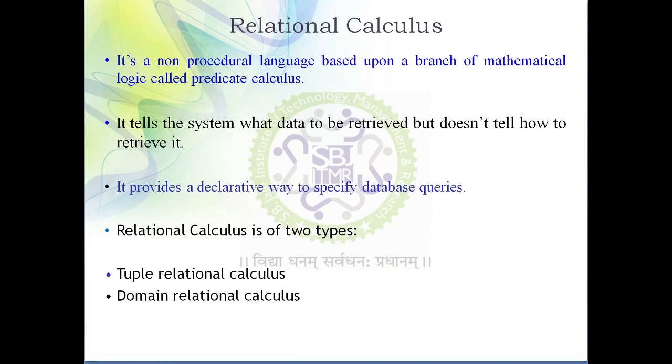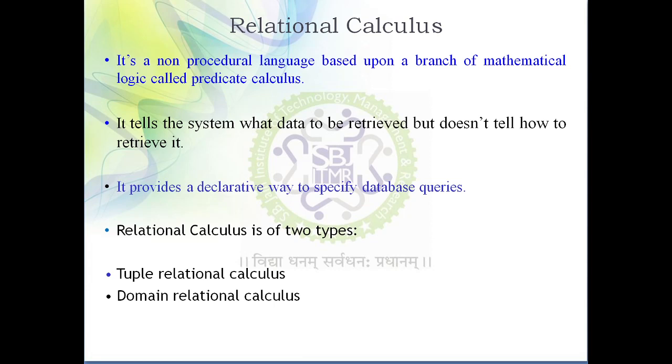Relational calculus tells us what data is to be retrieved, but it doesn't tell how to retrieve the data. This is an important distinction between relational algebra and relational calculus, and it provides a declarative way to specify a database query. If we try to distinguish between relational algebra, relational calculus and SQL, then we can say that SQL is practical in nature. We can execute this query, whereas relational algebra and relational calculus are more or less theoretical in nature. They lay the mathematical foundation for SQL. This is the main distinction.